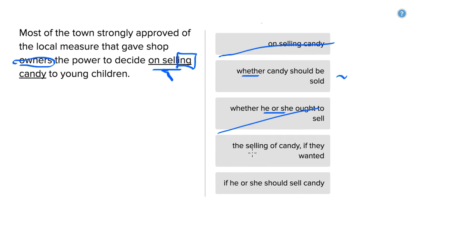"The selling of candy," again, we have a gerund and we're trying to avoid that. And "if they wanted" in the past tense is, again, a little bit more wordy. We don't want that. "If he or she should sell candy," again, "he or she," this can be the right answer choice.